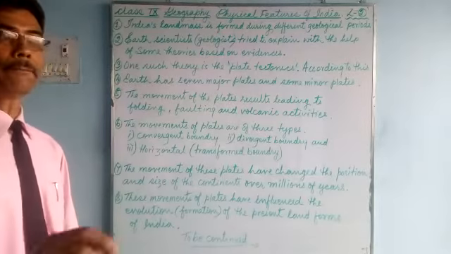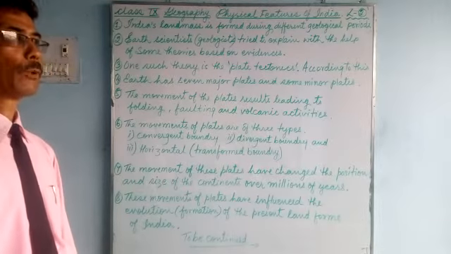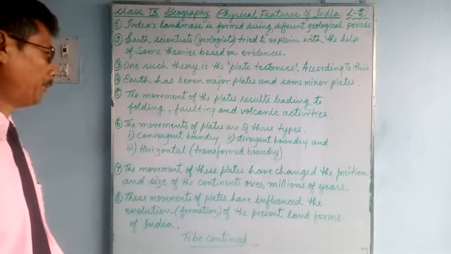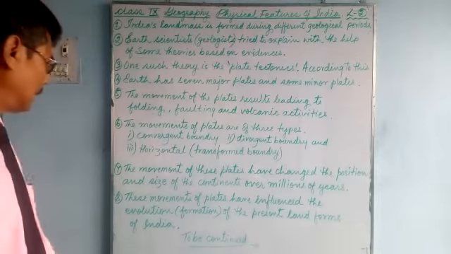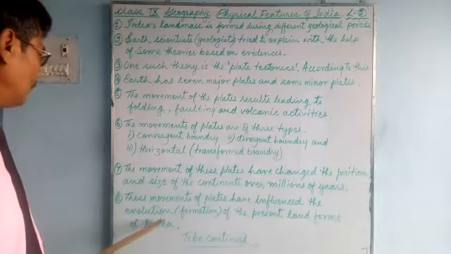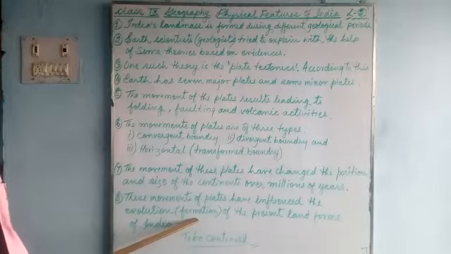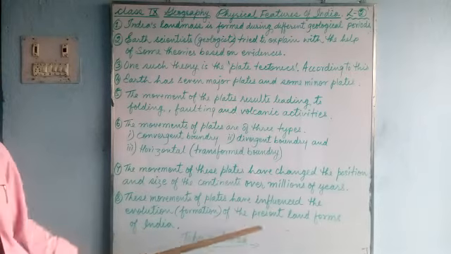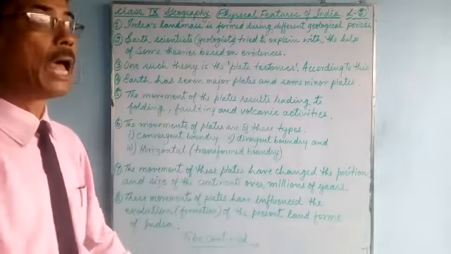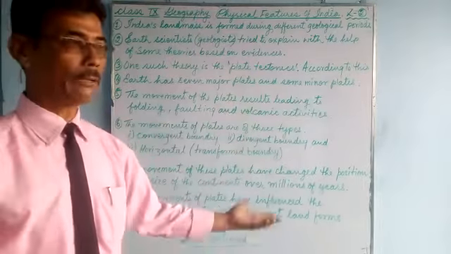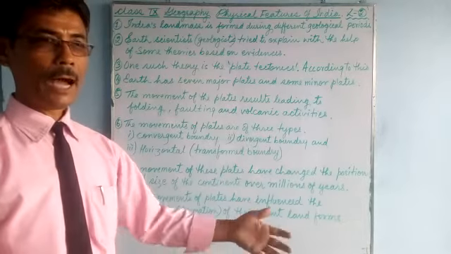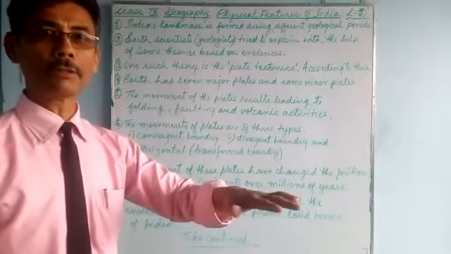Because of these plate movements over millions and millions of years, the present landforms have been created. Such as the Himalayas, how the Himalayas were formed, and how the northern plains, where we live, where we grow food crops, where big cities lie, how this northern plain has been formed. Quite interesting.